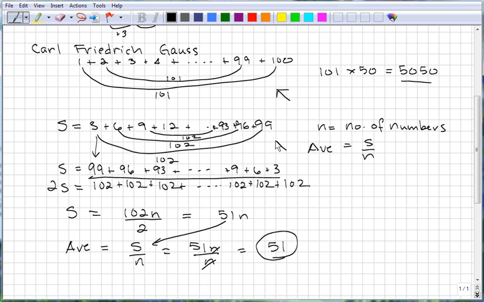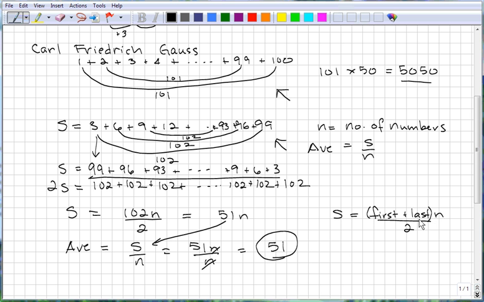So we can learn from Gauss, and we can apply his tricks to add up numbers that are arithmetic. Really, for any set of numbers that are arithmetic, you can find the sum by taking the first number plus the last number, times the number of numbers, and dividing by 2.